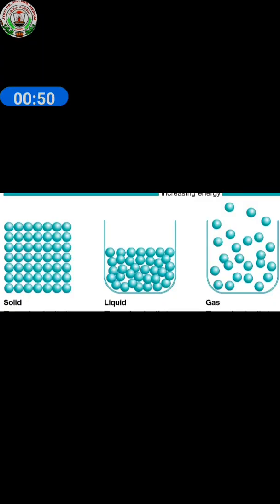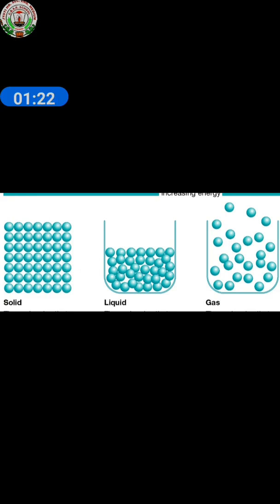See the picture here, children: solid, liquid and gas. The arrangement of molecules, comparison of the states of matter. We will see the properties of solid, liquid and gases. The arrangement of molecules in a solid is tightly packed, with a fixed shape and a fixed volume, and it cannot flow.